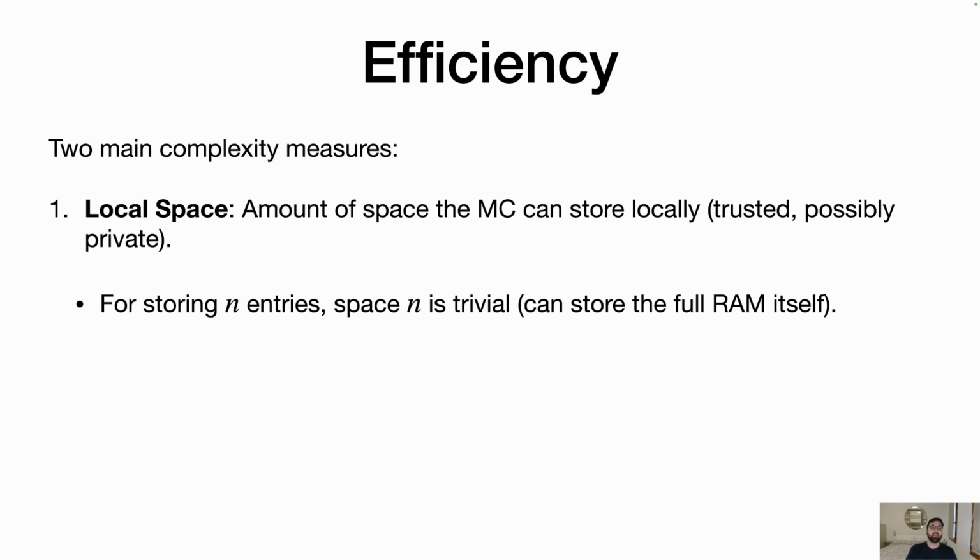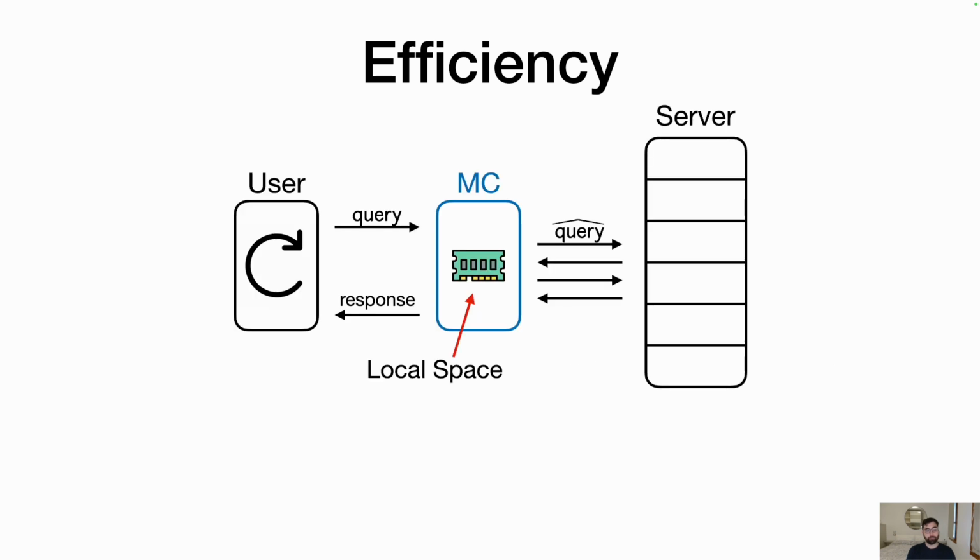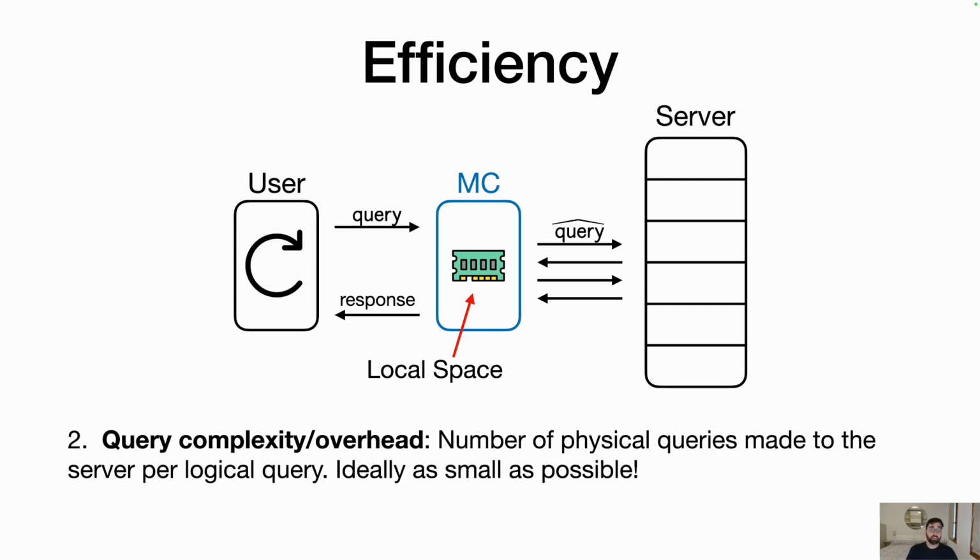For storing n logical entries, if you have local space n, then there's a trivial construction where the memory checker just stores the full RAM itself. So for the rest of the talk, we're going to assume that space is at most n to the 1 minus epsilon for some epsilon bigger than 0. And this little RAM icon within the memory checker is going to be the thing that refers to the local space contents. The second efficiency metric that we really care about is query complexity, or overhead.